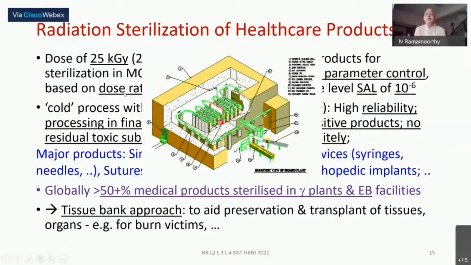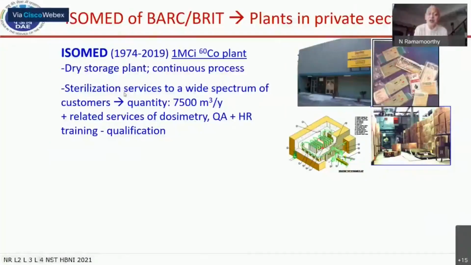We had a plant in India, Isomed, way back in 1974 under a UNDP project. It was a 1 megacurie cobalt-60 plant, and that also prompted the indigenous efforts to be able to do the cobalt-60 production. And that is how in many of the power reactors, which are working for very, very long continuous operation, the long half-life isotope like cobalt could be produced by India.